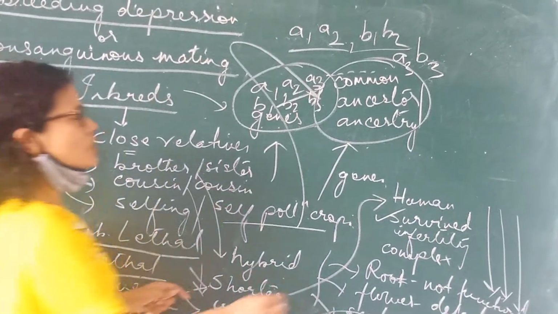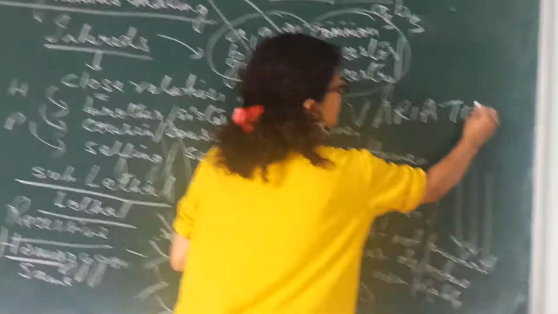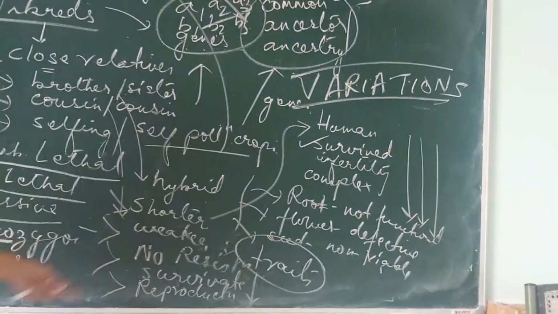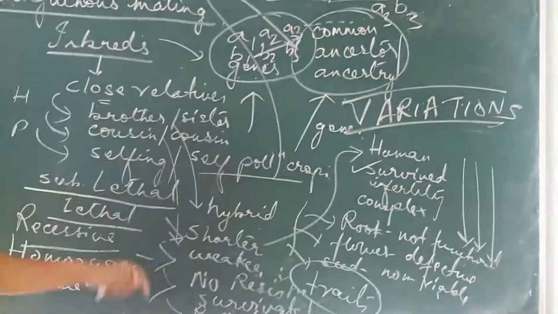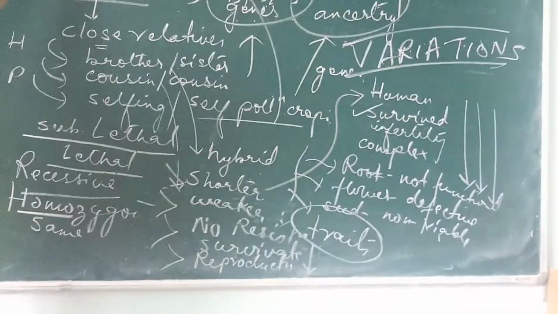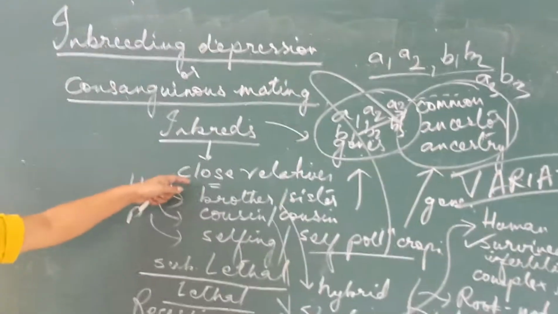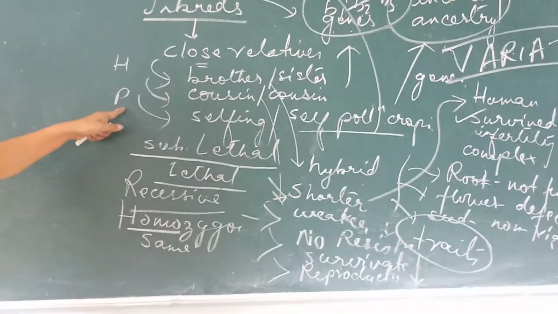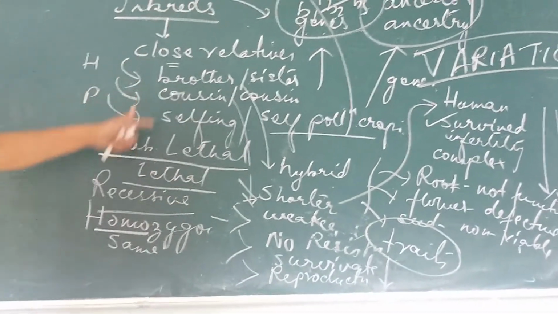Okay? There is no what we call variation. There is no variety. Everything is the same, homozygous. There is no variety in this type of relationship. That's why inbreeding depression is prohibited in the case of humans, and in plants it is also not encouraged because why? It brings about the appearance of this lethal gene.